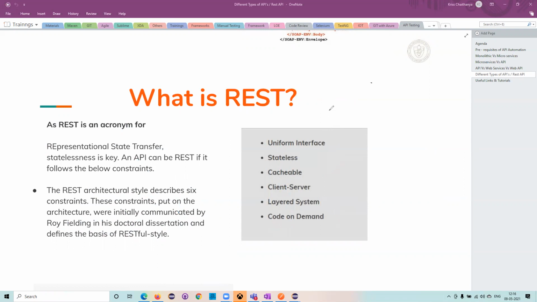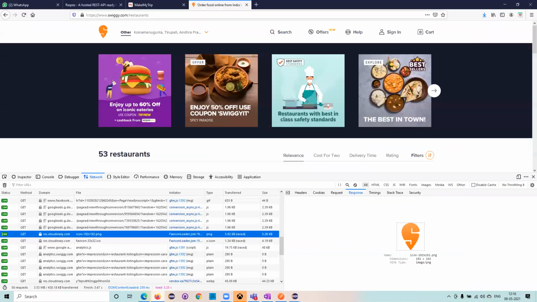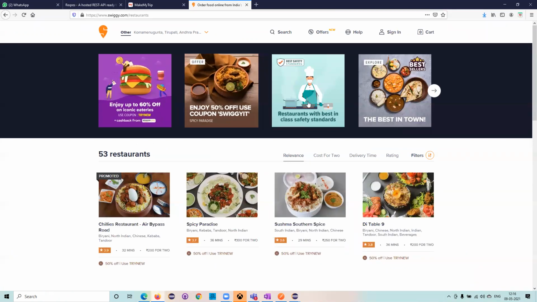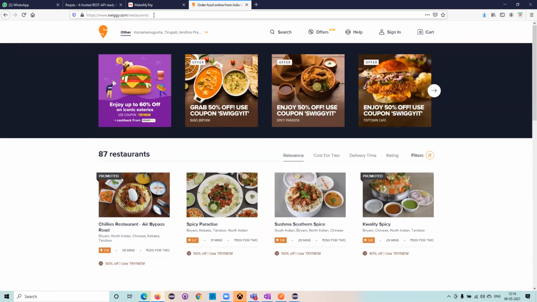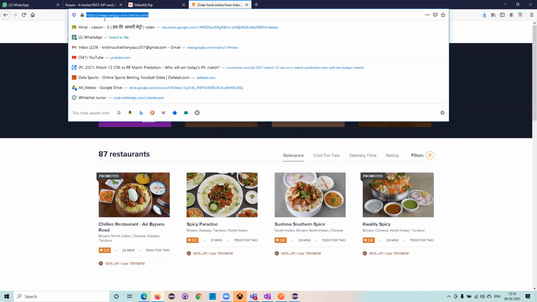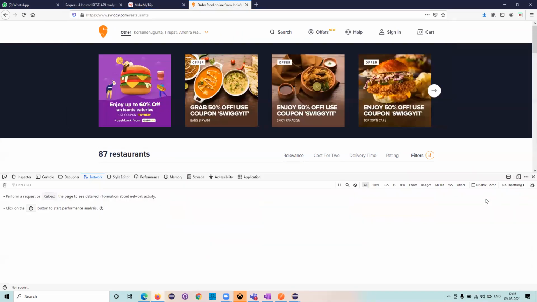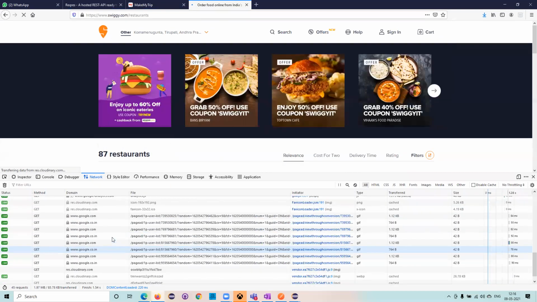Now, for an example, to make it very clear and very simple, I'm showing this. So this is one state, as soon as I loaded this with the help of this particular URL. Let me reload and we will see.